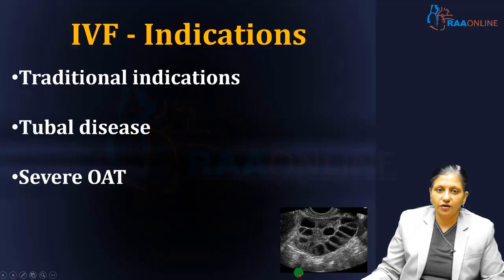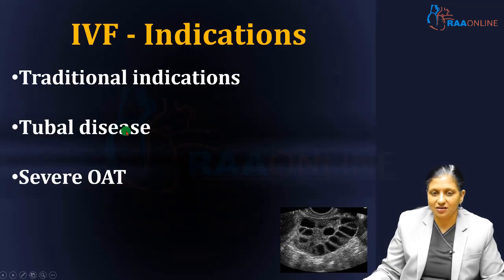What are the indications for IVF? We have some traditional indications. We have when the tube is blocked, and we have severe oligoasthenoteratozoospermia, or the male indication. So the female indication for IVF is tubal block, and the male indication is severe oligoasthenoteratozoospermia. When we have surgically retrieved sperm, it should always be used for IVF and not for ICSI.